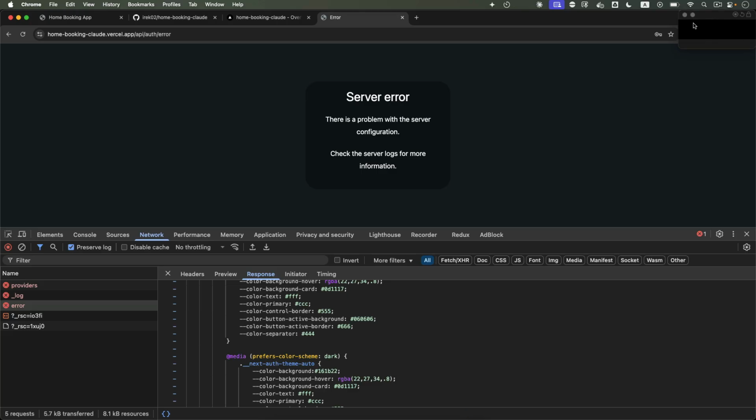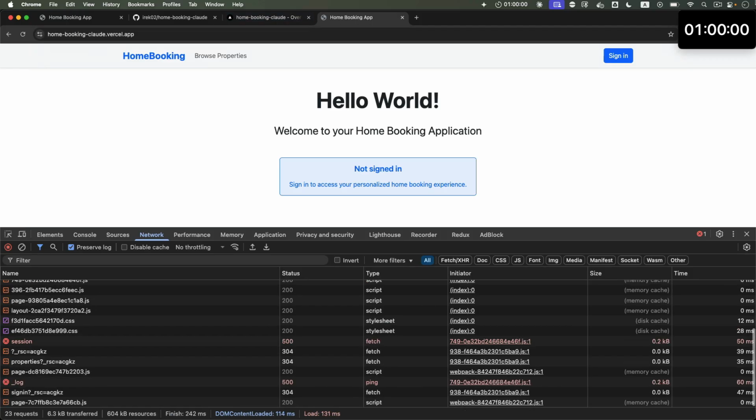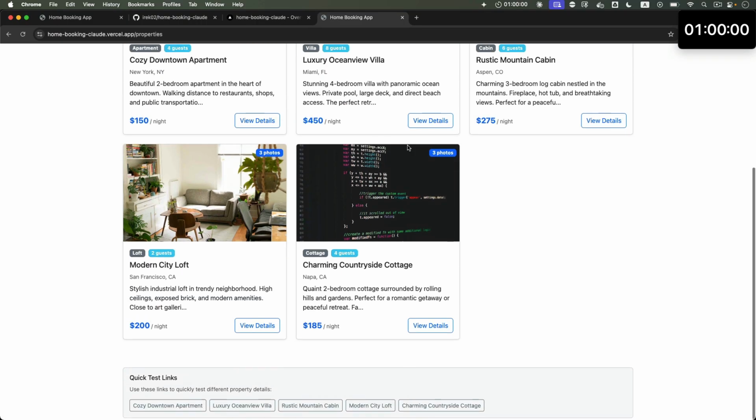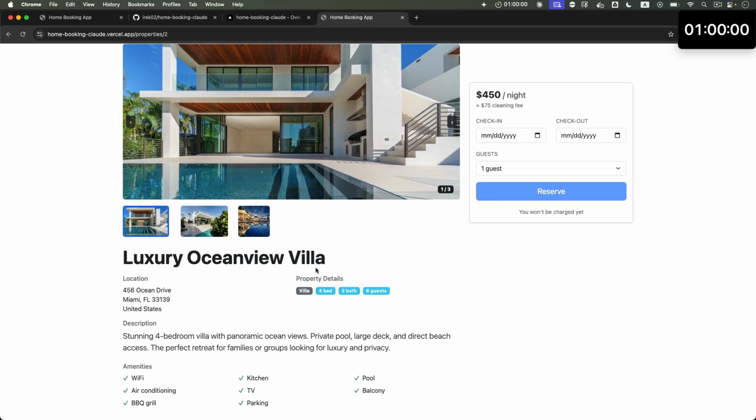Look, the timer went off. 1 hour is out. So let me kill that. But you know what? I'm not going to go and troubleshoot this in Vercel. What we have is pretty amazing. It's working in the cloud. The authentication and booking, I'm sure once we figure out that environment variable, it'll work out. But what we have here so far, that it's serving and working out of the cloud, it's pretty amazing. And it took very little troubleshooting and debugging to get so much functionality in so easily. This is pretty amazing experience with Claude so far.